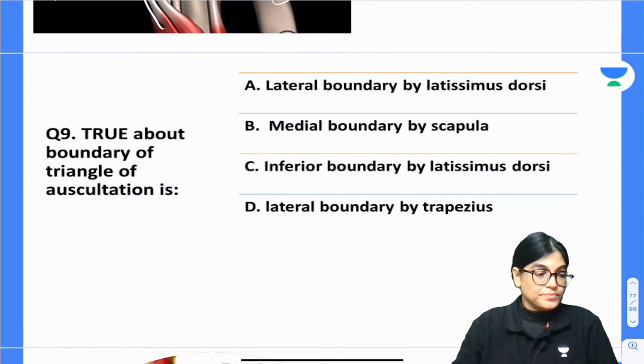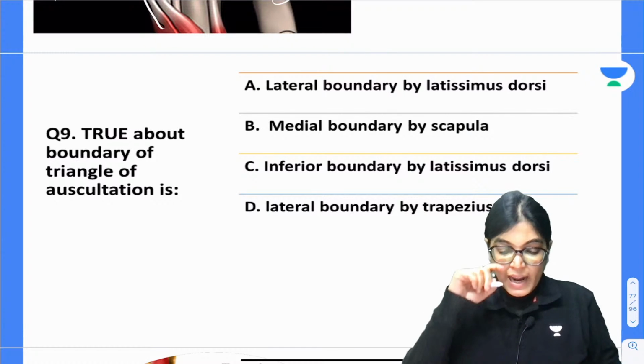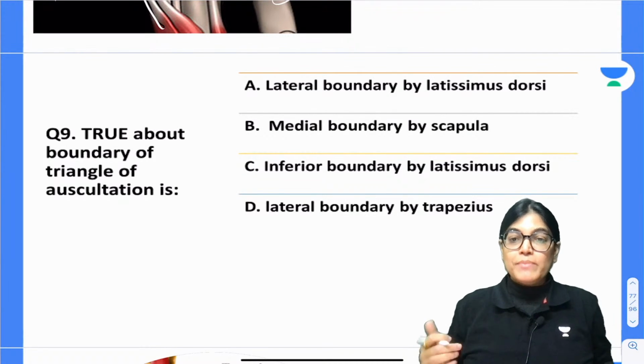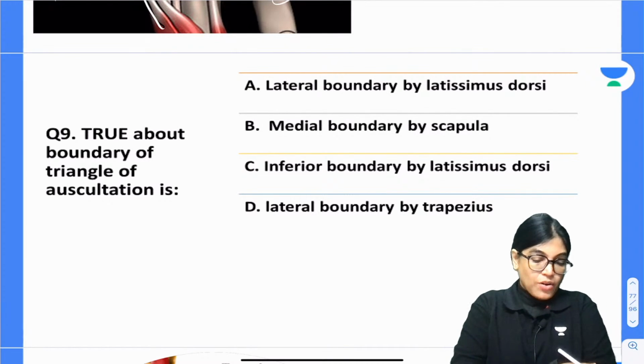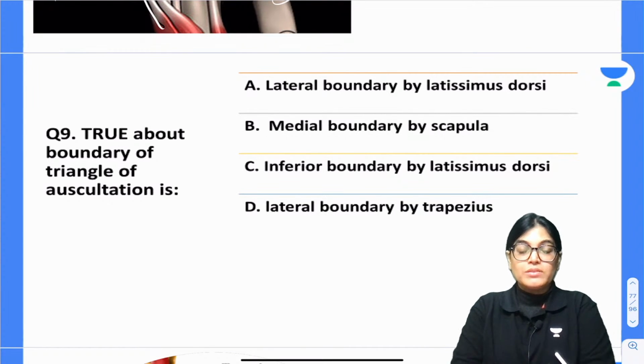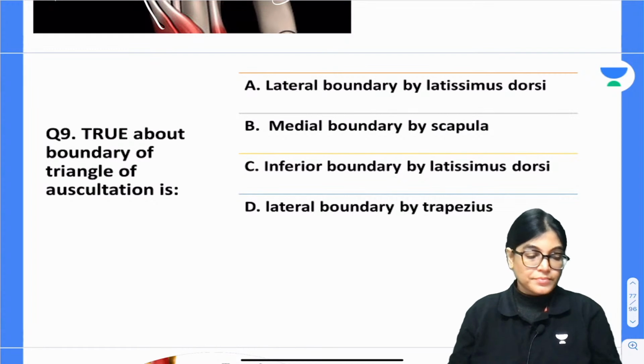Mark the correct answer. Laterally bounded by latissimus dorsi, medially bounded by scapula, inferiorly bounded by latissimus dorsi, or laterally by trapezius. According to you, which is the true statement about triangle of auscultation?